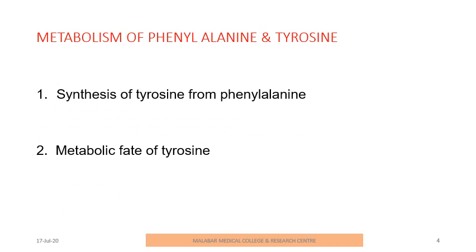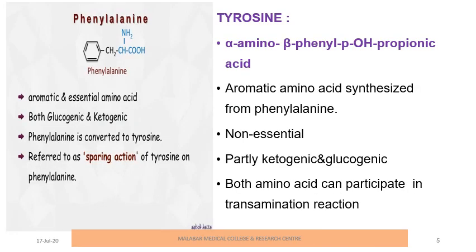The second part was: explain the metabolism of the amino acid involved. For that, you have to explain in detail the metabolism of phenylalanine and tyrosine. First part, synthesis of tyrosine from phenylalanine. Second part, metabolic fate of tyrosine. Whatever it is, you should write a brief introduction for phenylalanine and tyrosine. Phenylalanine is aromatic and essential. Tyrosine is an aromatic amino acid but non-essential.